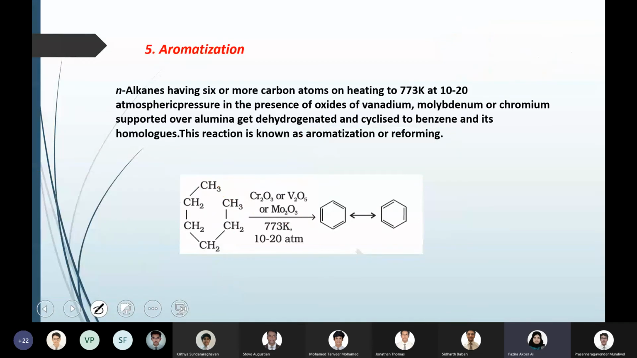Any one is fine. So it's like two ends combine to get a cyclic structure. The first and the sixth carbon atoms join to get a cyclic structure, and some of the hydrogens also will be removed to get a double bond and single bond in alternating positions. Again, it's a very easy reaction because you are learning only one example here for the preparation of benzene. That is enough.